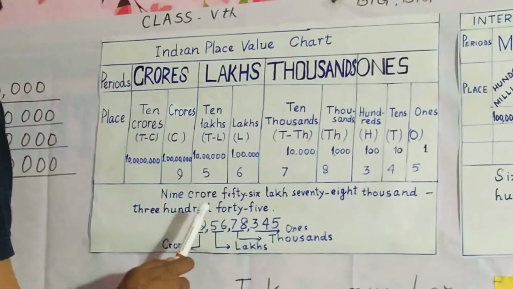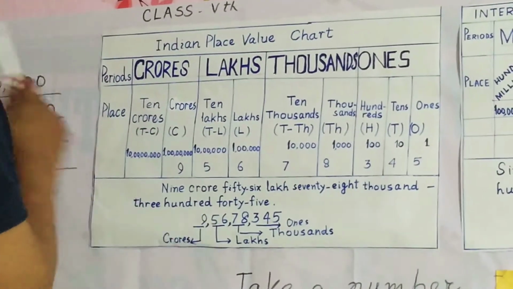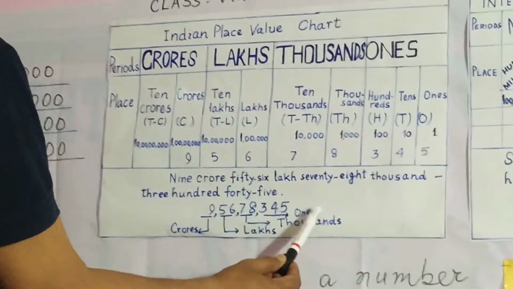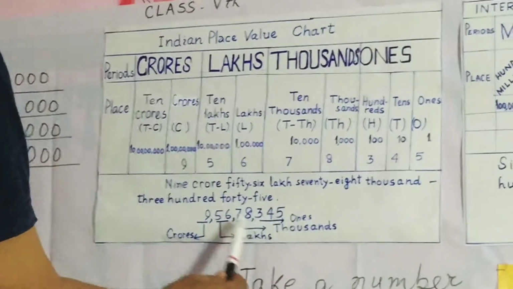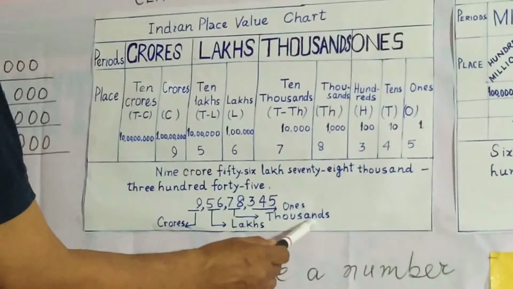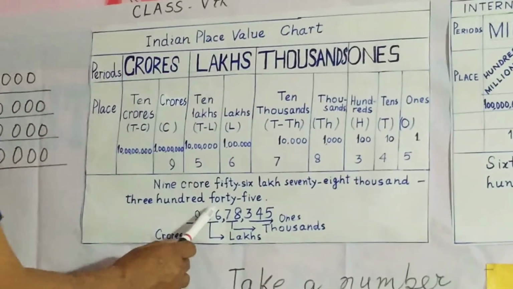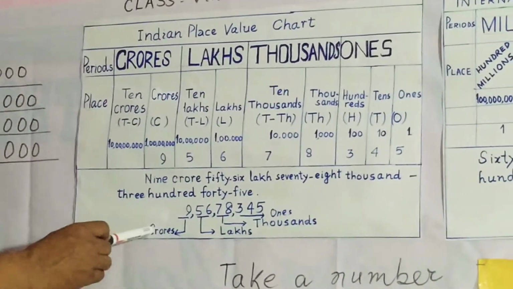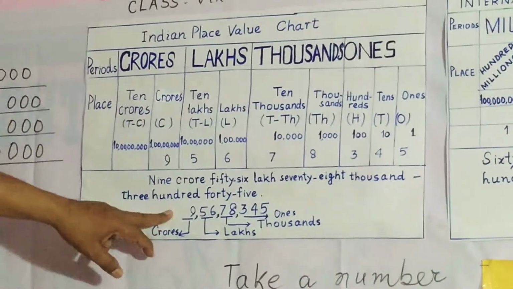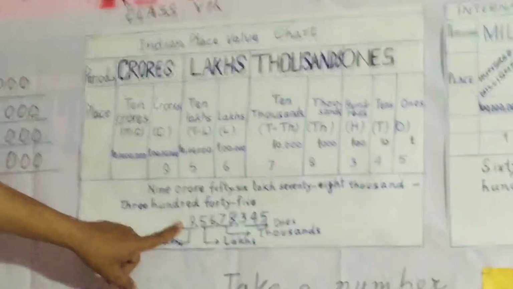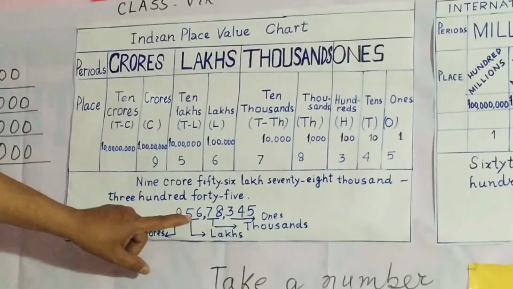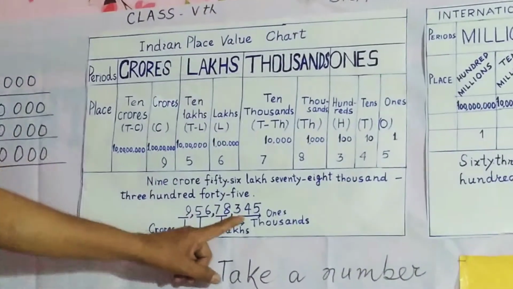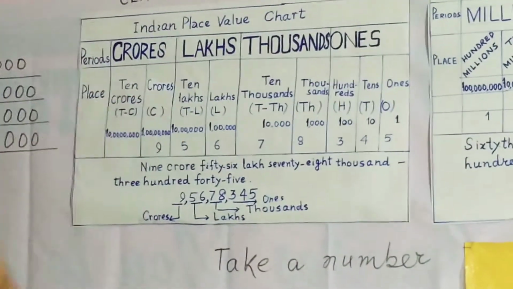Again after 2 digits, insert a comma. Now it is very clear. This 3, 4, 5 under ones period, 7, 8 under thousands period, 5, 6 under lakhs period, and 9 under crores period. And so you can read this number 9 crore 56 lakh 78,345.